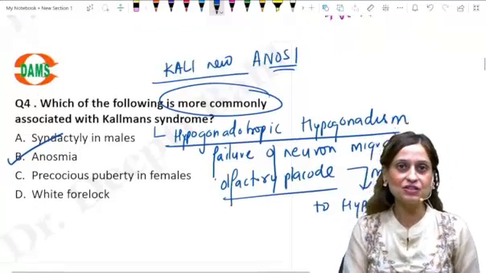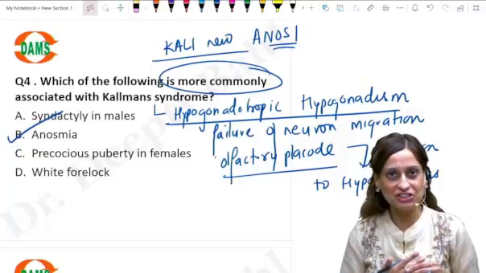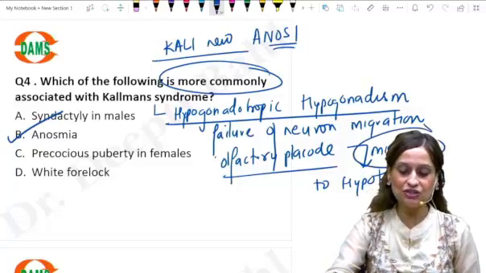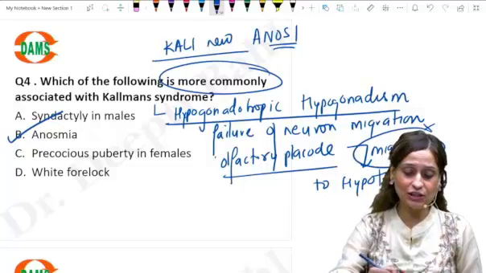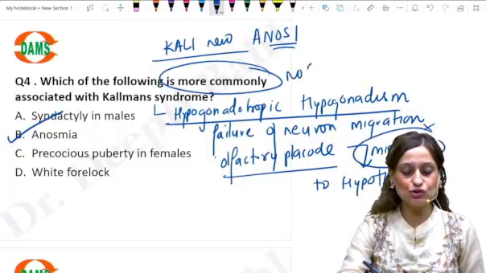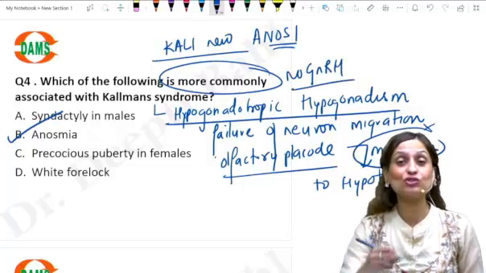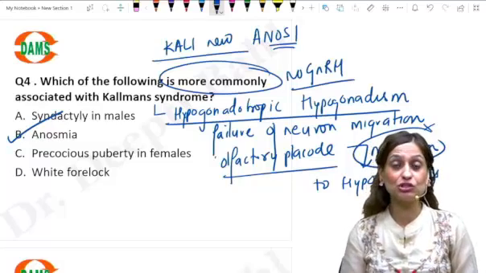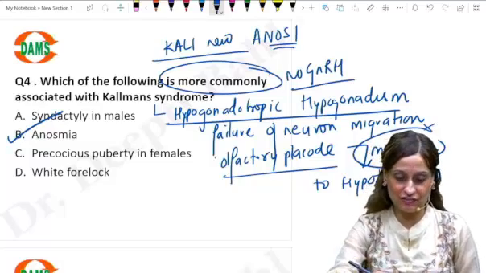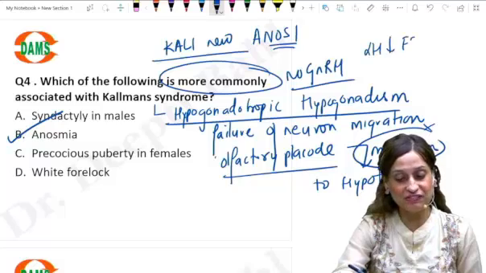Now with the mutation in the ANOS1 gene, this migration does not happen. As a result, in Kallmann's there is no GnRH. If there is no GnRH, there is no stimulus to the pituitary to release LH and FSH. So LH and FSH levels would be very low.